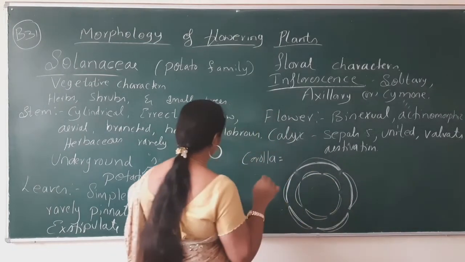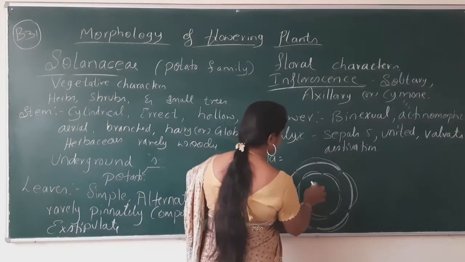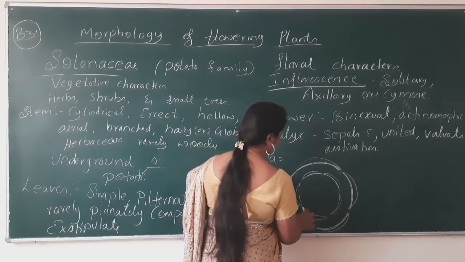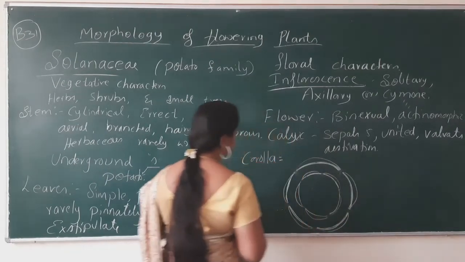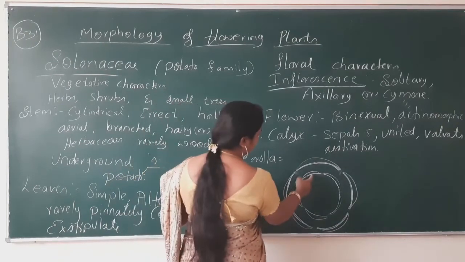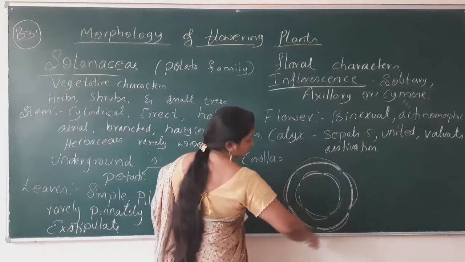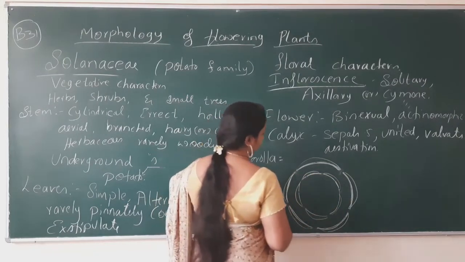Okay, valvate estivation. United means show the lines, links in between one petal and another petal. The outer whorl is calyx, the inner whorl is corolla.